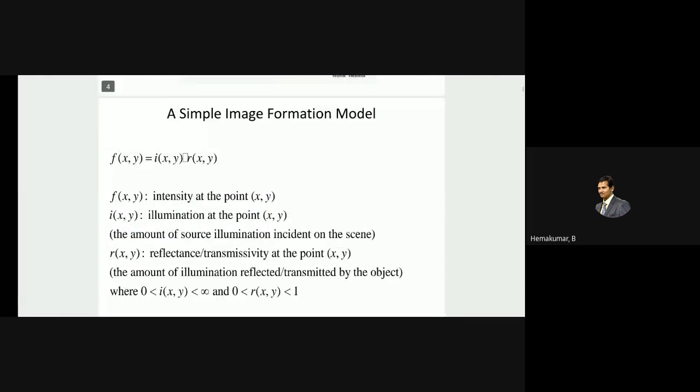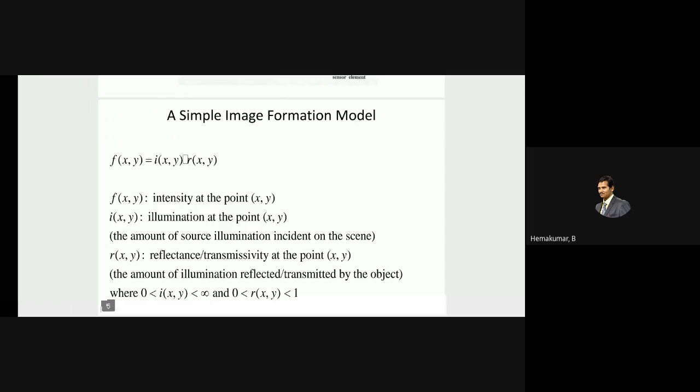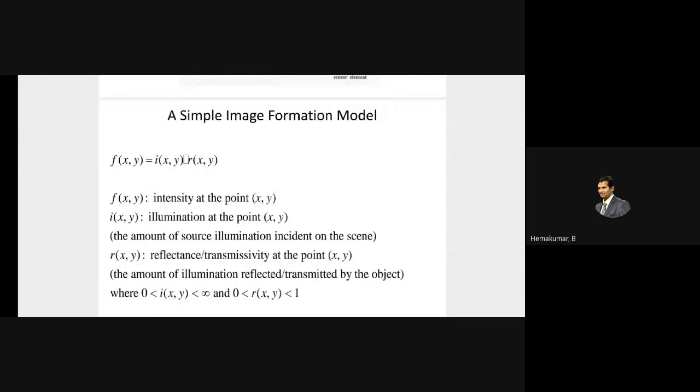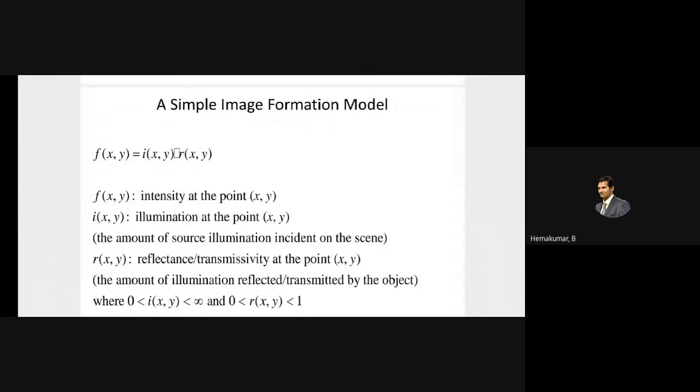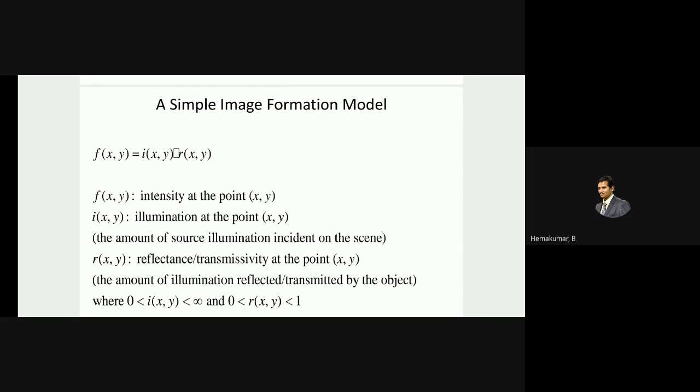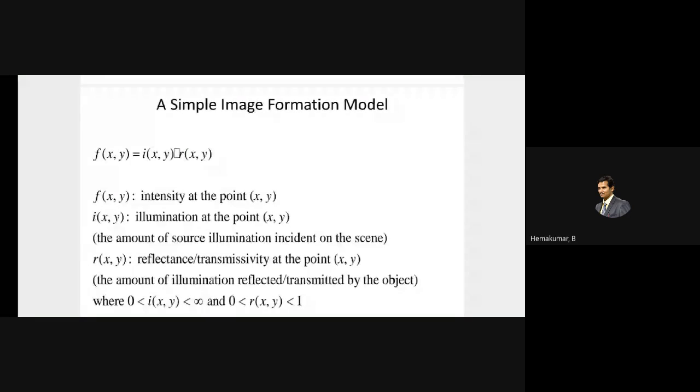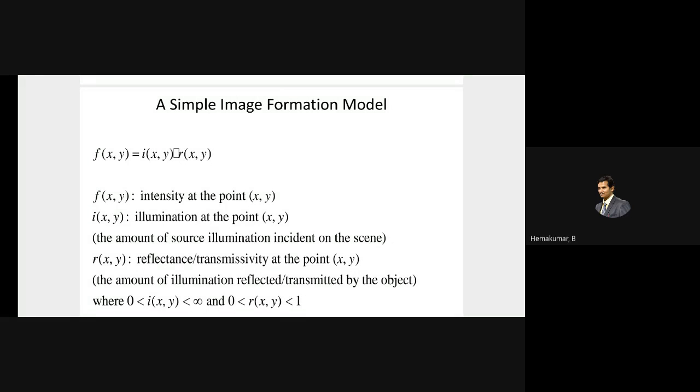So this is the mathematical representation for the formation of an image. f of x comma y is equal to i of x y times r of x y, where i of x y is the illumination at that point. Illumination means the amount of light incident on the particular object, and r of x y is the reflectivity of the particular object. If either of these terms becomes zero, then there won't be any image formed. If either i of x y or r of x y is zero, then we are not able to see any object.